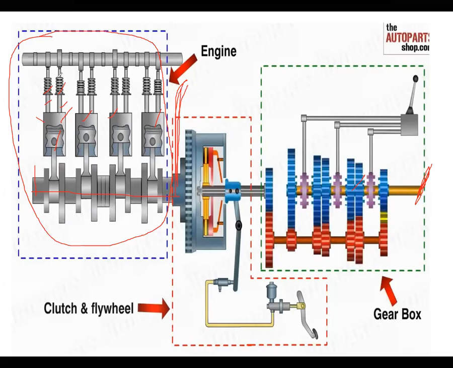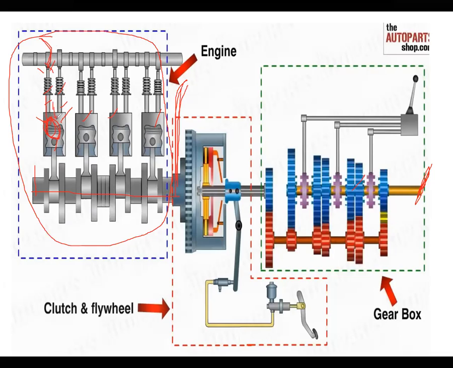Here the inlet valve is taking in the air and fuel mixture, so that the piston moves from BDC to TDC. At that time there is compression. By compression, there is a large amount of pressure and temperature. Whenever the large pressure and temperature are reached, immediately the spark plug fires.